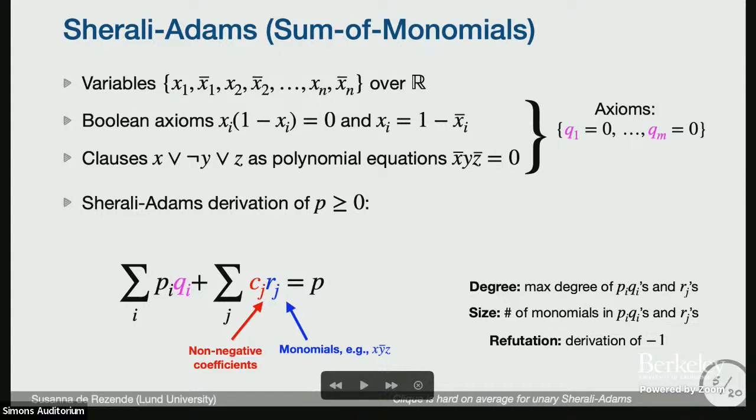What we'll actually be considering here is the unary version of Sherali-Adams. The restriction there is that the coefficients have to be plus or minus 1. When I count the size, I'm just looking at the number of monomials. So if I did want a larger coefficient, I actually have to write out the monomial several times. So this is the proof system we'll be considering: unary Sherali-Adams.